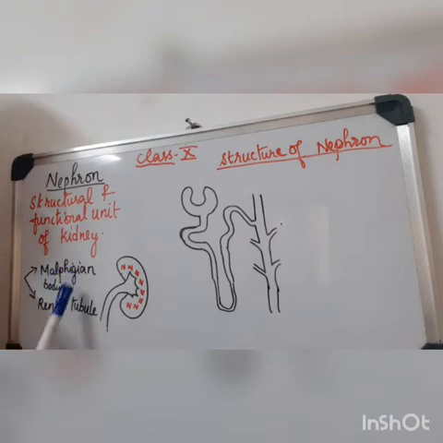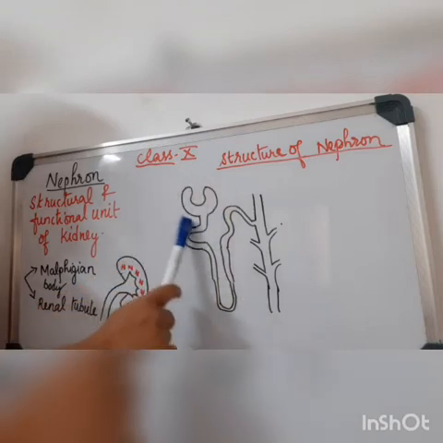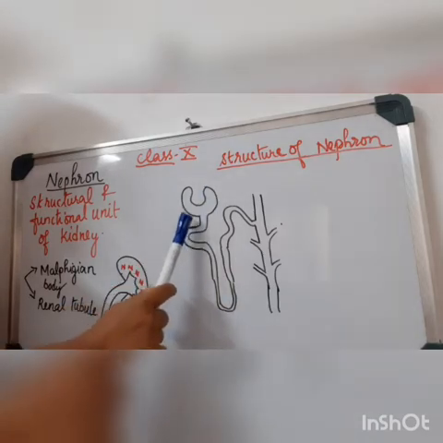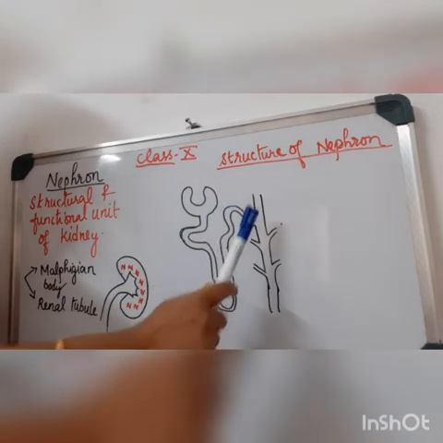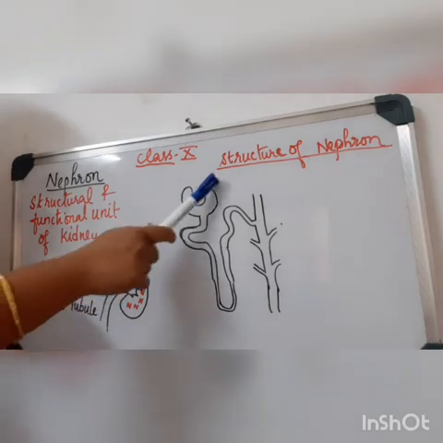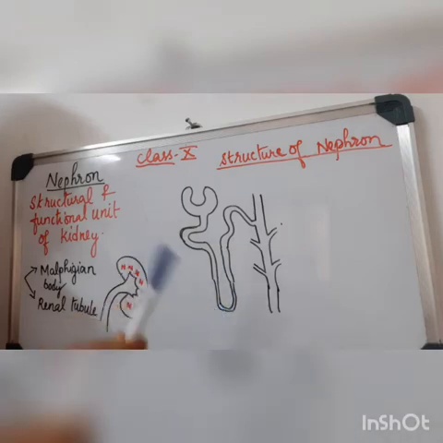So here I have written two important terms. Basically, we can say that a nephron consists of two important parts, which are known as the Malpighian body and the renal tubule. This is what is exactly drawn here. You can see this entire cup-shaped structure forms the Malpighian body, and what is coming down as a tube forms the renal tubule. So first we have just divided the nephron into two parts, the Malpighian body and the renal tubule. Now we will move into more details of this nephron.